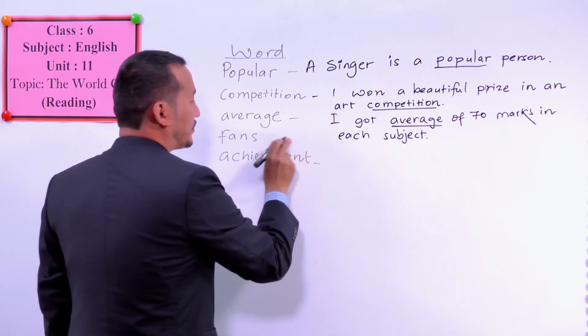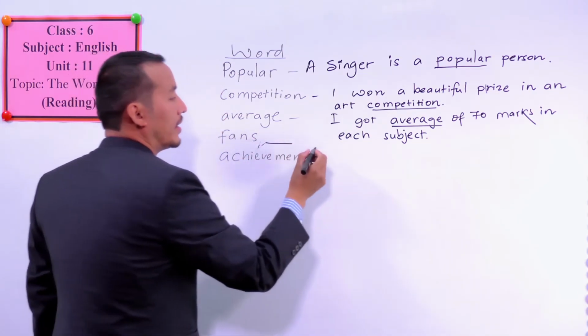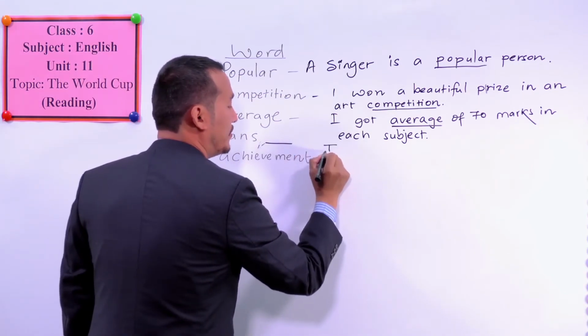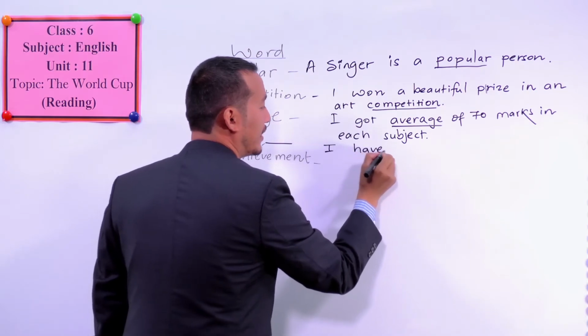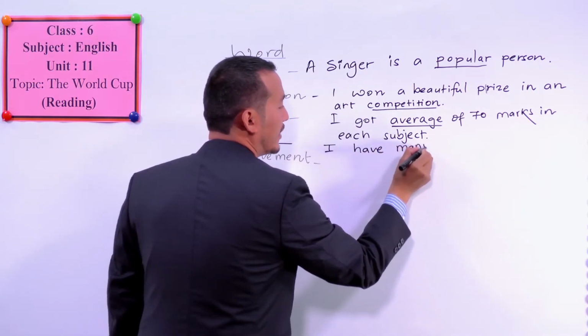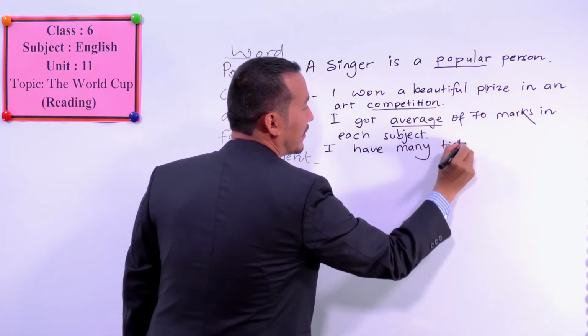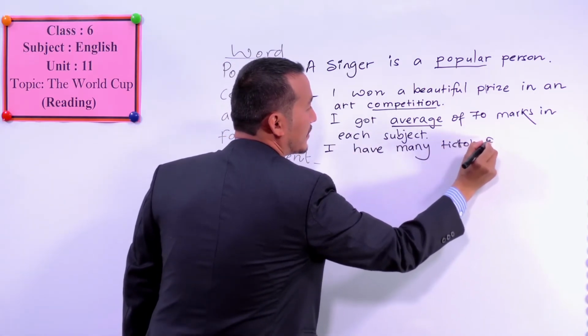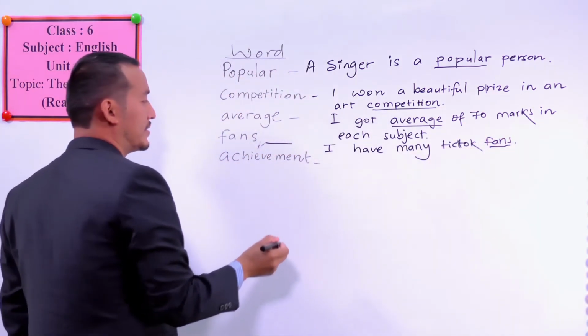Fans. Okay, most of you use TikTok now. You can say, I have many TikTok fans. Okay, fans means your admirers.